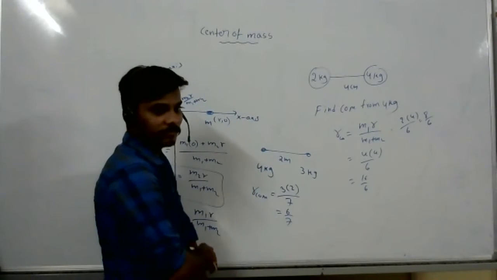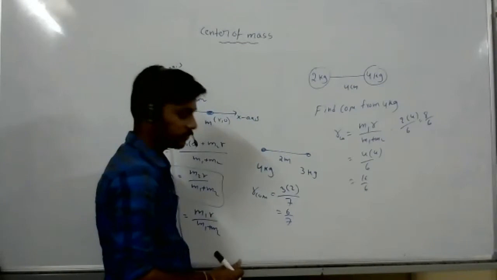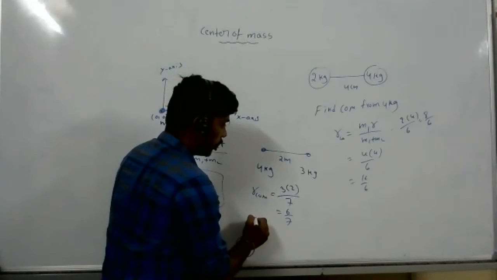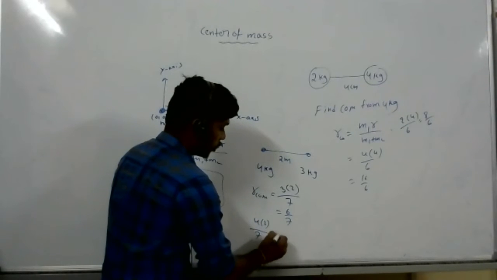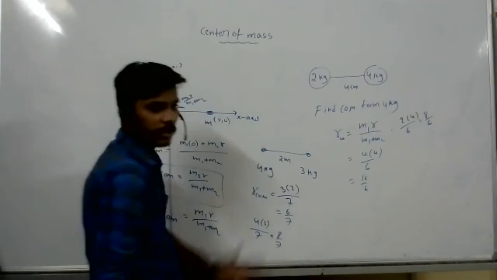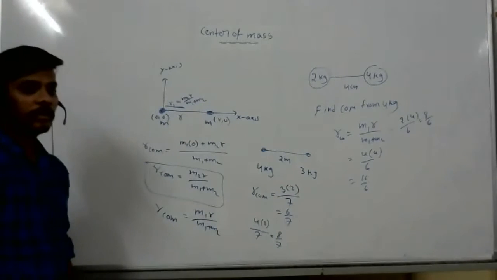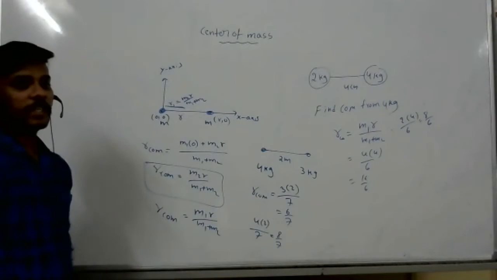Find the center of mass from the 3 kg. From the 3 kg, you'll take 4 as M2. So 4 into 2 by 7 gives 8 by 7. See that? Easily we can find it out.